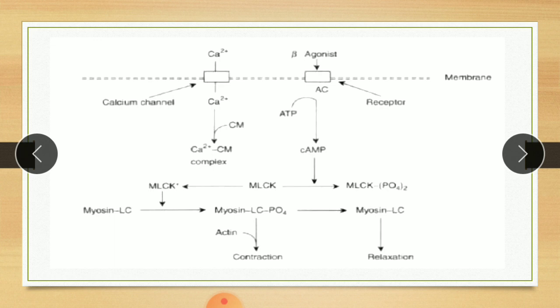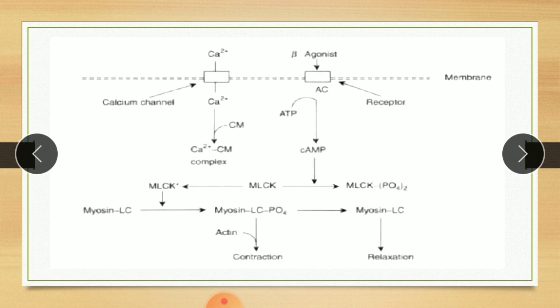So it is a normal physiology. As our drug again blocks the calcium channel, there is less entry of calcium, there is less formation of this complex, and the opposite effect is produced, that is relaxation.